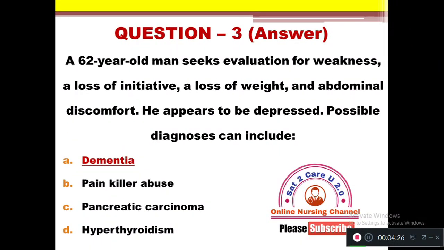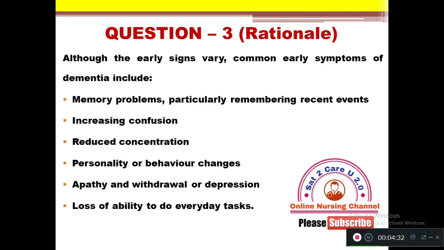The probable diagnosis would be dementia. The rationale: in early stages of dementia, you can note the following signs and symptoms: memory problems, particularly remembering recent events, increased confusion, reduced concentration, personality or behavior changes, apathy and withdrawal or depression symptoms, and loss of ability to do everyday tasks. Sometimes they fail to take food by themselves. As a result, there may be weight loss also. So option A, dementia, is right.